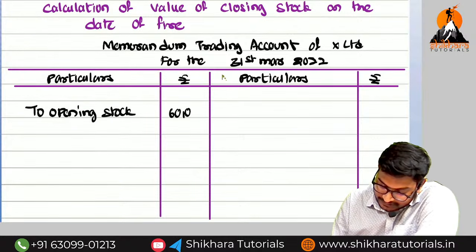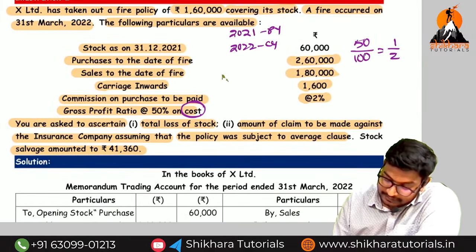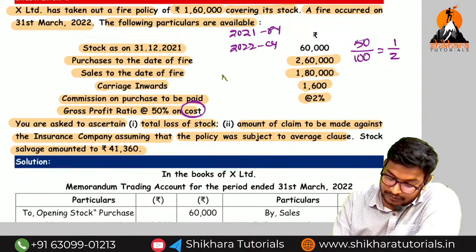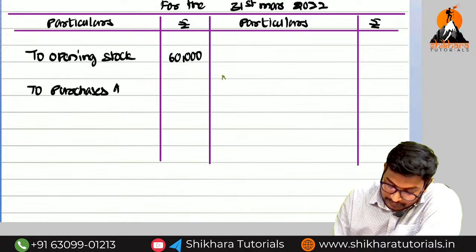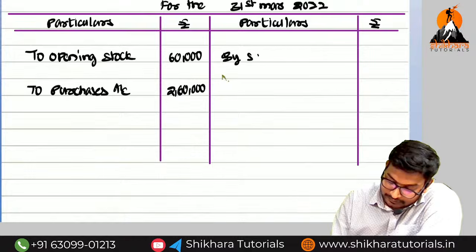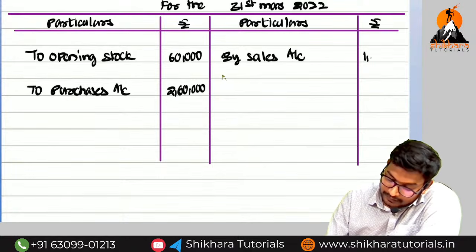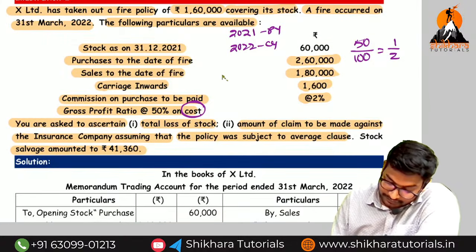How much? 60,000. Next one, purchases up to the date of fire. How much? 2,60,000. Which side? Debit side, to purchases account 2,60,000. And they have given the sales. What is the sales amount? 1,80,000. And next one, carriage inward.